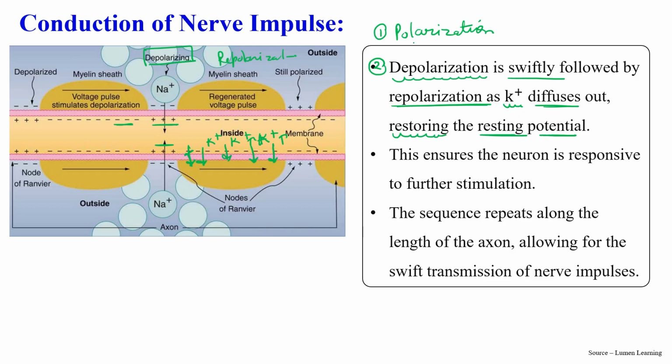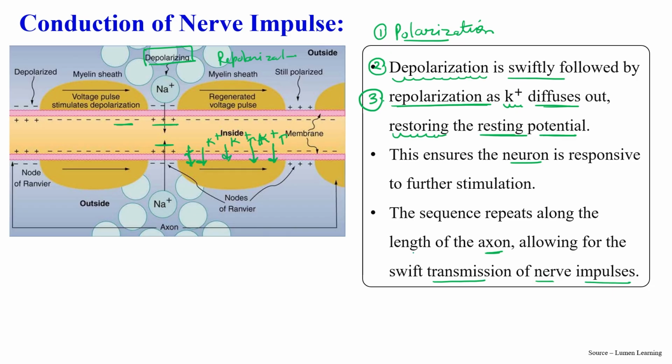So first stage polarization, followed by depolarization, and third repolarization. This is how conduction of nerve impulse occurs. This ensures the neuron is responsive to further stimulus. The sequence repeats along the length of the axon, allowing for swift transmission of nerve impulse.